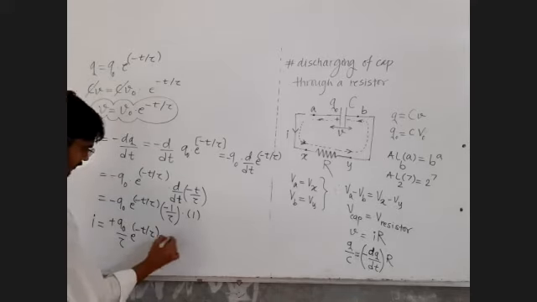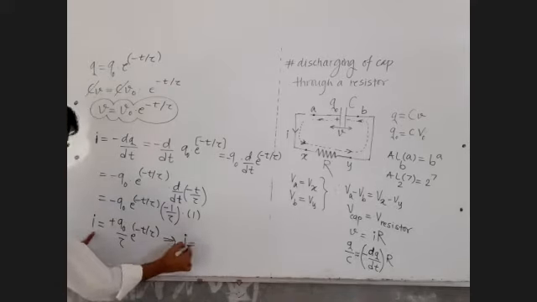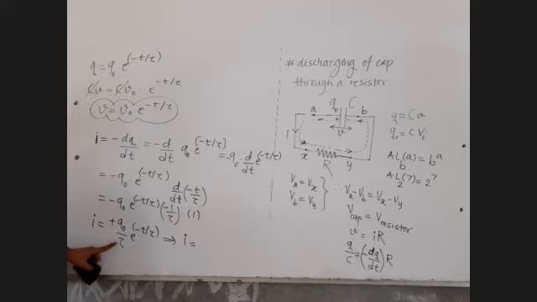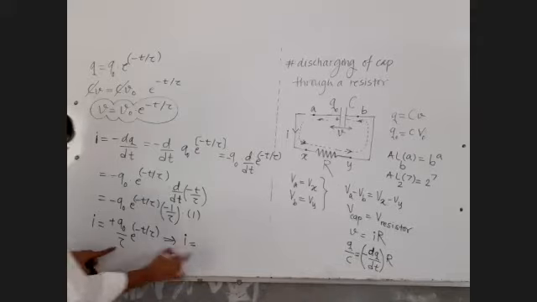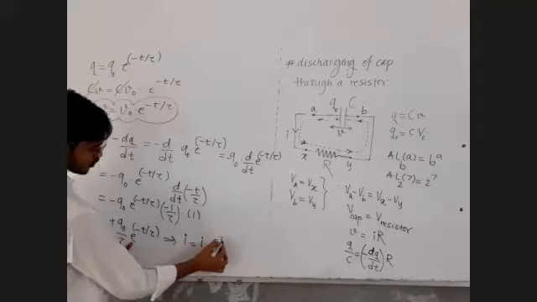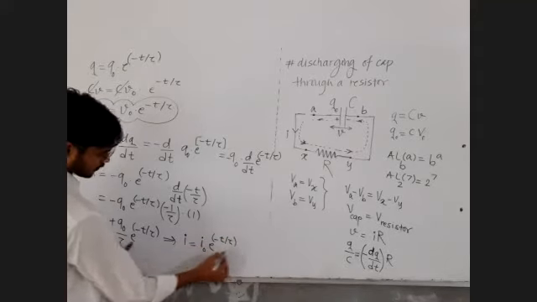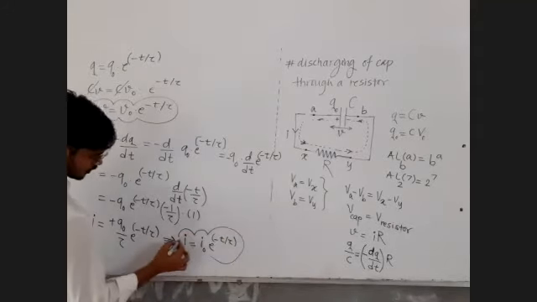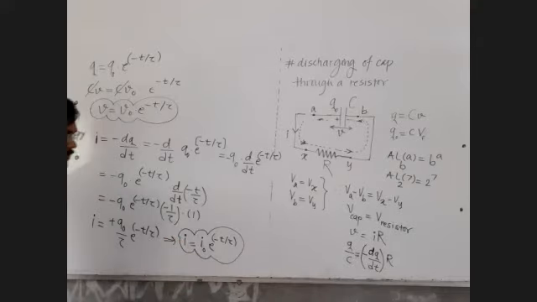But people write this equation as the instantaneous current equal to q0 upon, instead of tau, you can take RC, or charge upon time. This tau has the unit of time. Q0 is the maximum charge, and time constant tau is equal to RC. Charge upon time generally has the unit of current, right? So people take this as the maximum current I naught into e raised to minus t by tau. That's my equation for current when the capacitor is discharging.